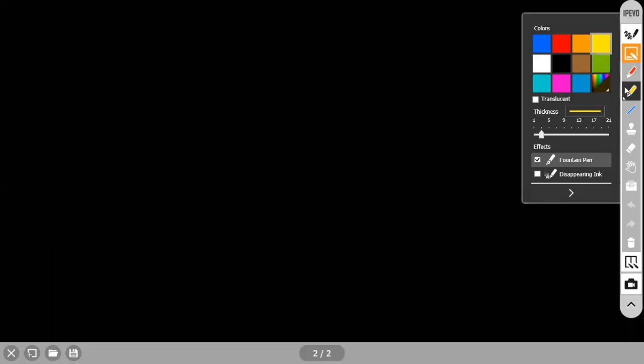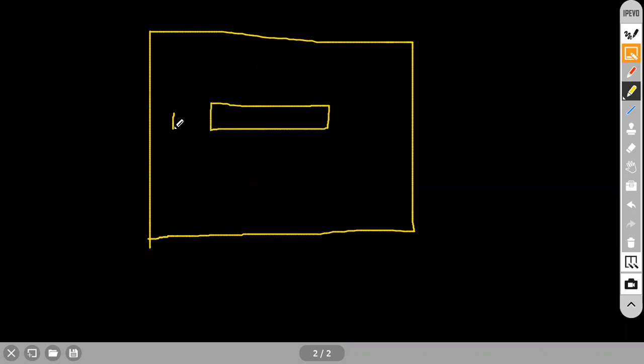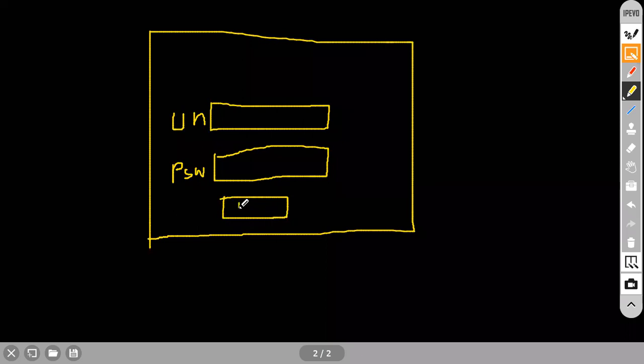For example, take this. If you go to Gmail, think like that. This is your Gmail window. That is what they call window based applications. This is a Gmail page, which we call the Gmail window. Here you will find a username field. Another one is the password. Like this. Again, you will find a submit button, login. You will call this a login. Yes or not?